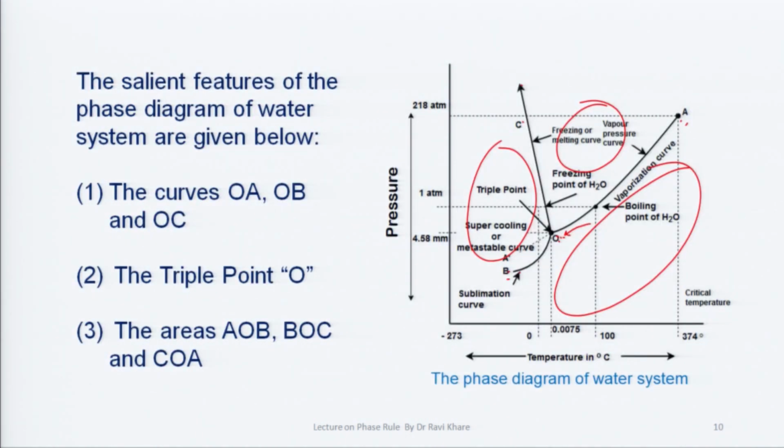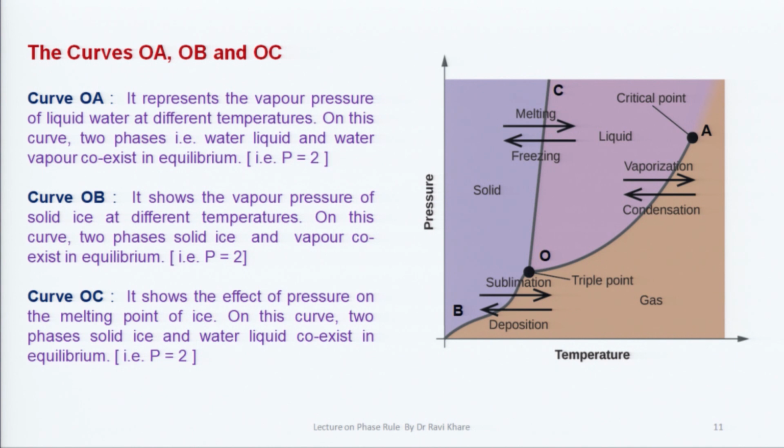Now, the curve OA, the curve OB and the curve OC. O is the triple point where all the curves are meeting, and the areas are AOB, BOC and COA. The curve OA is known as the vaporization curve, curve OC is known as the melting point curve and OB curve is known as the sublimation curve. Now, we will discuss in detail the curves OA, OB and OC.